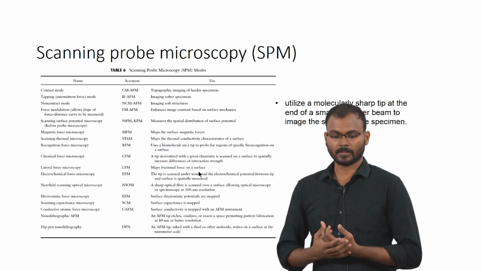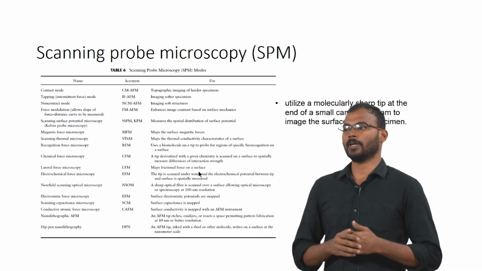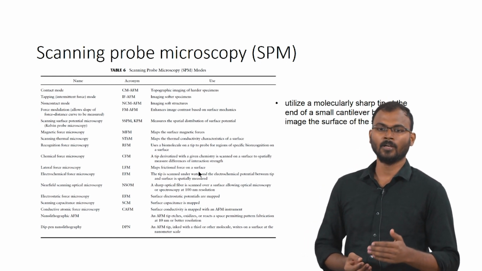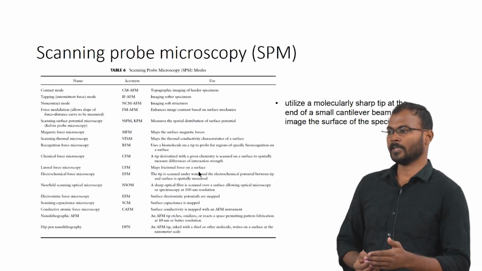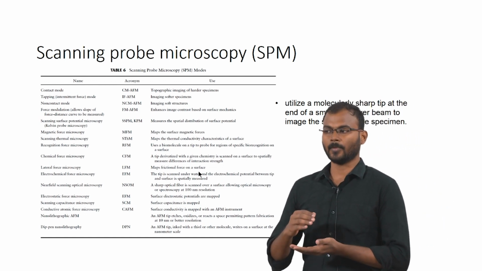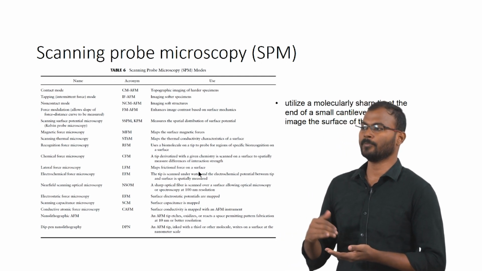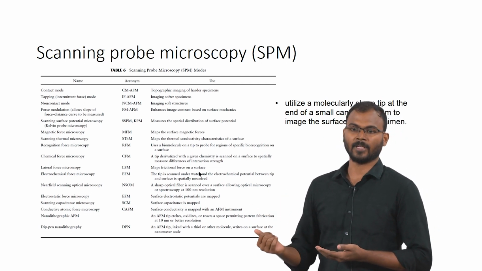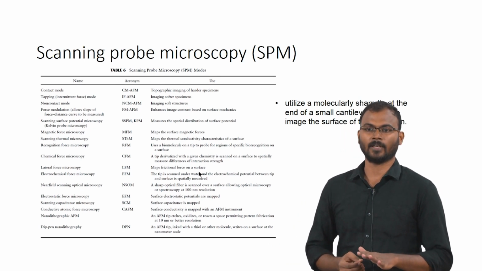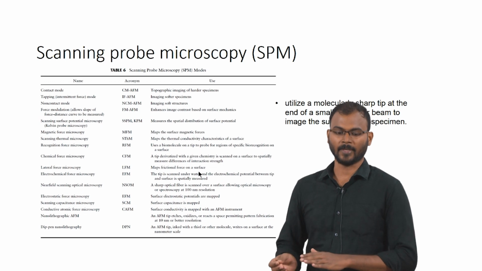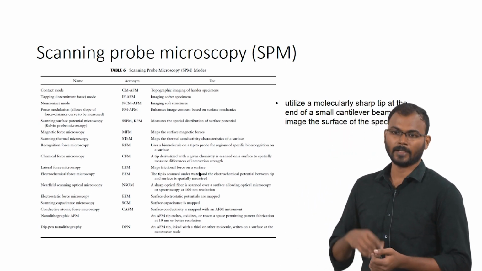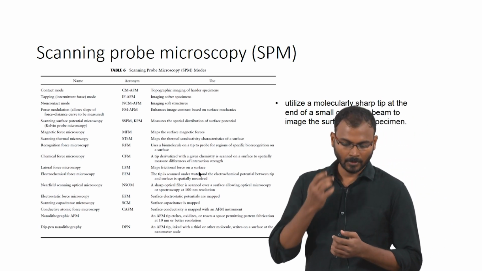Then coming to scanning probe microscopy. Until now we have looked at techniques based on a light source, then an electron source. Scanning probe microscopy is where you have a probe which gets feedback from the surface, and it inputs into the detector and forms the images. Scanning probe microscopy has a lot of different techniques based on the application. One of the widely used scanning probe microscopies is AFM, atomic force microscopy.